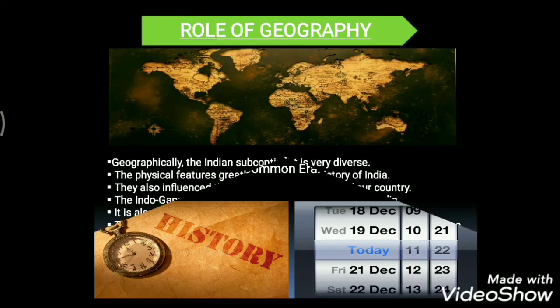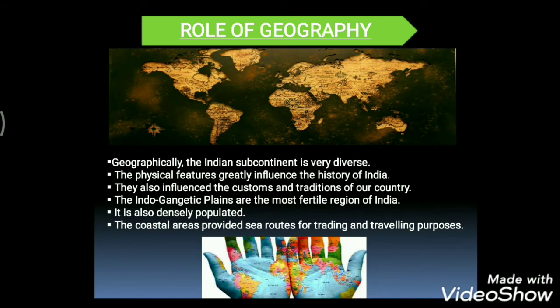Next we have the role of geography. India is a land of diversity in all manners. From culture and economy to even the landscape, India has diverse elements, all on one landmass. Geographically, the Indian subcontinent is very diverse.